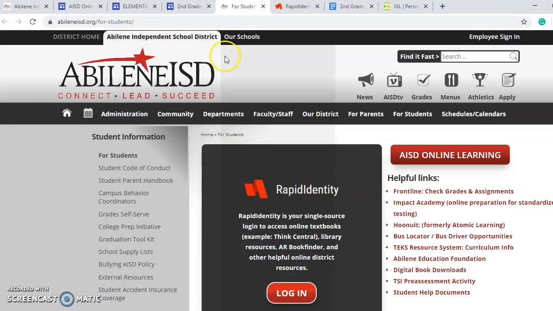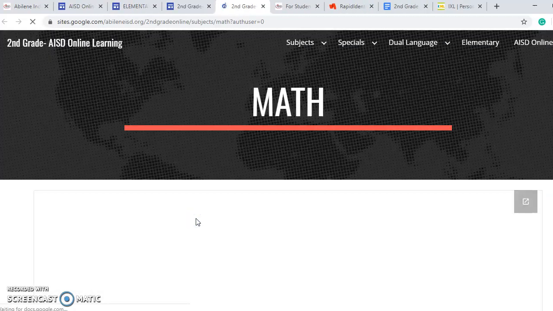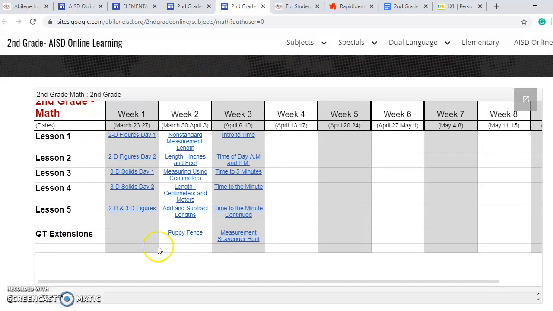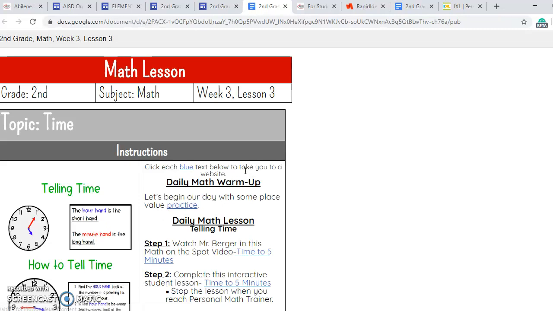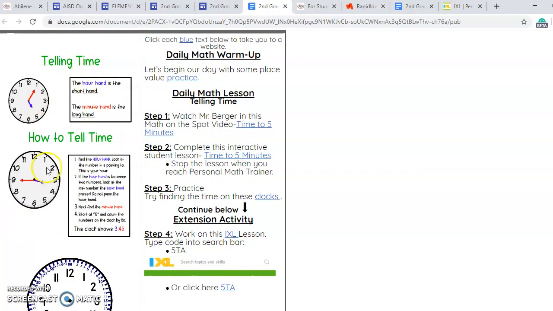So I'm going to come out of those lessons and come into math. As you come into math, math also has 5 different lessons per week. If I just click one, like Wednesday again, it will take me to the lesson. The picture over here tells what we're learning about. There's always a daily warm-up, like this week is practicing number of the day, 10 more, 10 less, and standard form, expanded form, all those things that we've learned.